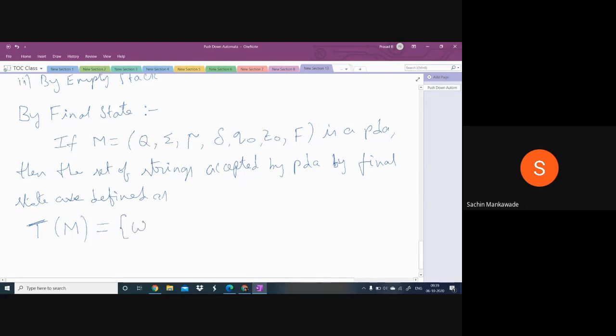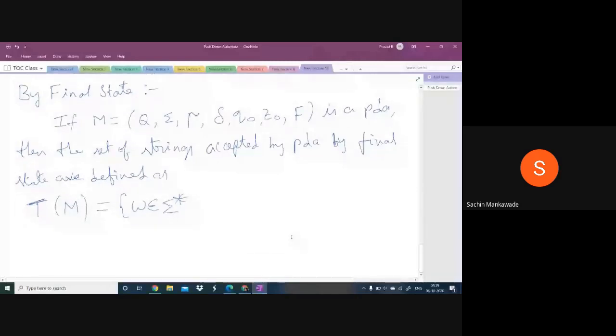The strings are combination of input symbols. So W belongs to sigma star, means every string is combination of input symbols only.